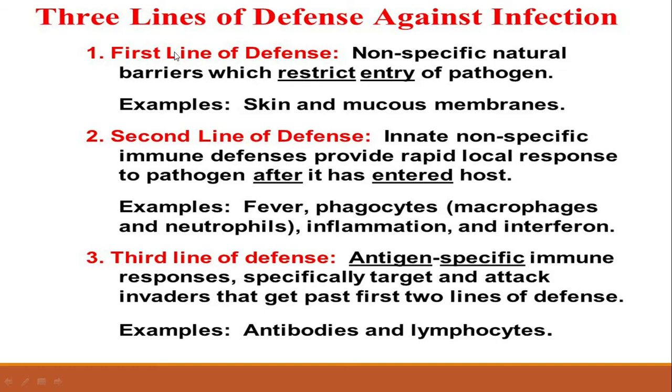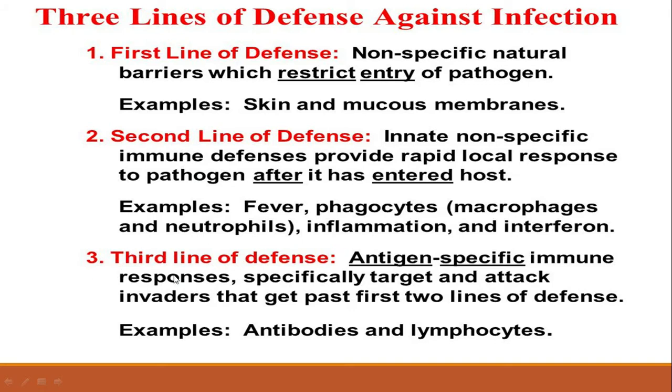If the first line of defense fails to stop the microbes at the first level, then the second line of defense is activated, and it includes fever, phagocytes, different types of white blood cells which include macrophages and neutrophils, inflammation or swelling of that area, and interferons, which we will discuss later in this section.